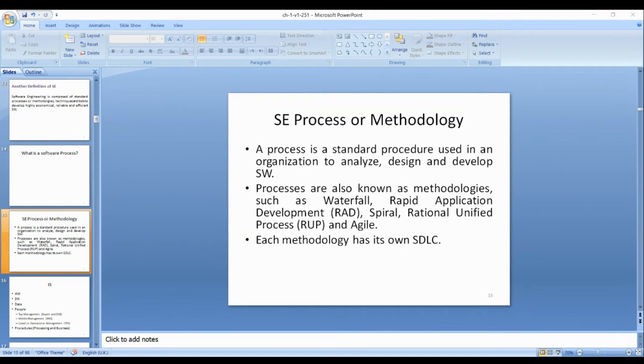How to define design? What is the meaning of design?